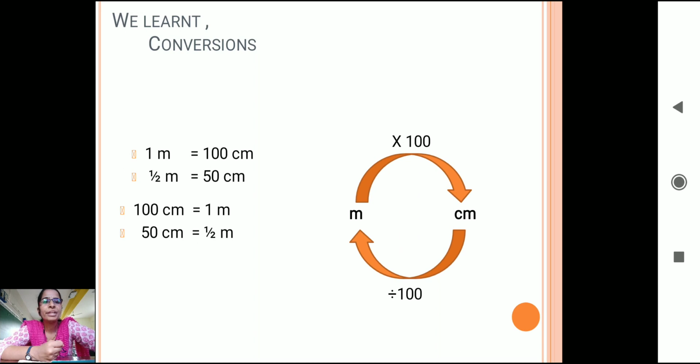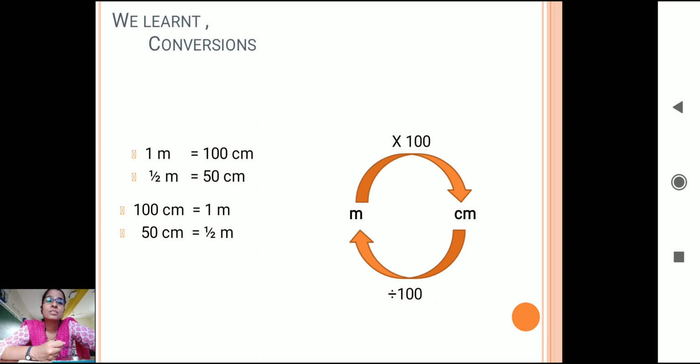If centimeter is given and you want to convert into meter, 100 centimeter is equal to 1 meter and 50 centimeter is equal to half meter. So how will I write? If your height is 150 centimeter, I would say that it is 1.5 meter, because 50 is half and 100 is 1. So it will be 1.5 meter.